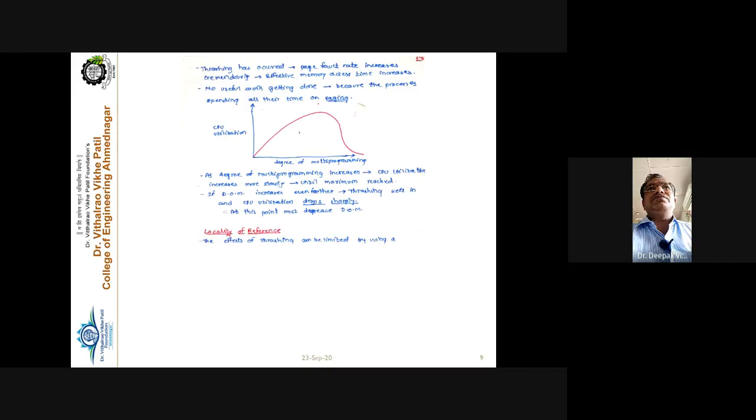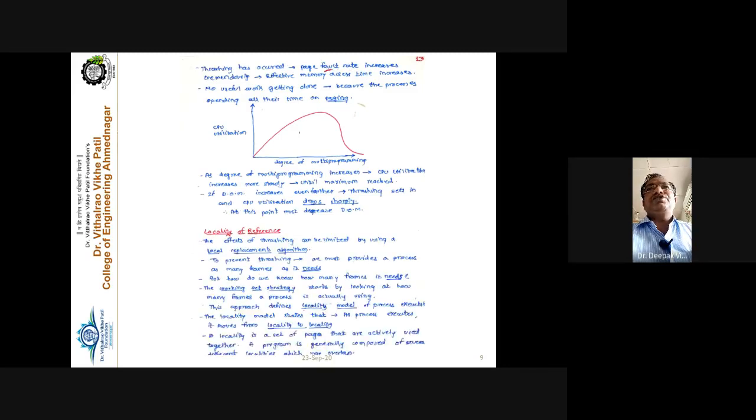So see here, thrashing has occurred. So the page fault rate increases. When thrashing occurs, the page fault rate automatically increases tremendously. Therefore, effective memory access time increases. And there is no useful work getting done, because the process is spending all of its time on paging.